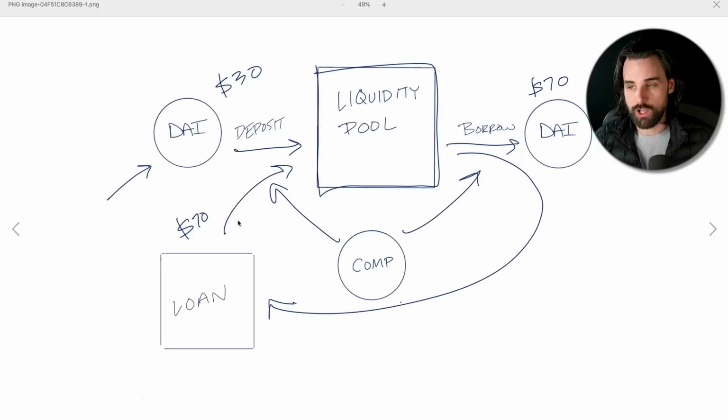Now, other risks, as always, include smart contract risk. There's always risk when you're putting money into smart contracts or creating your own smart contracts that handle these types of transactions. But I want to be very transparent about those for this particular strategy.